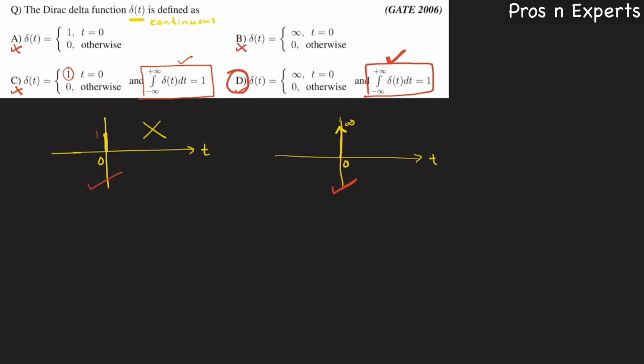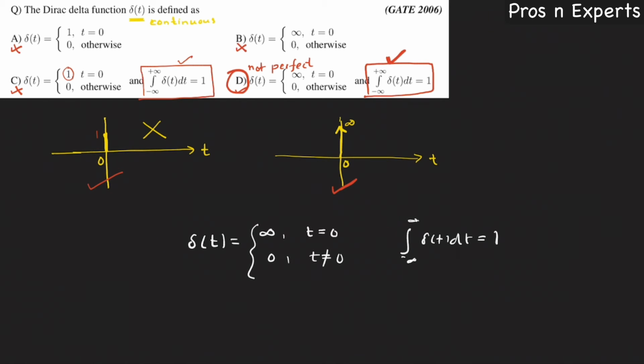But here I would like to tell something out of the board, because this answer is also not perfect. In the given options it is perfect, but this definition has some kind of problem. They have defined del of t equal to infinity for t equal to 0, and 0 for t not equal to 0, and the integral from minus infinity to infinity of del of t dt is equal to 1. Area under the graph is 1.